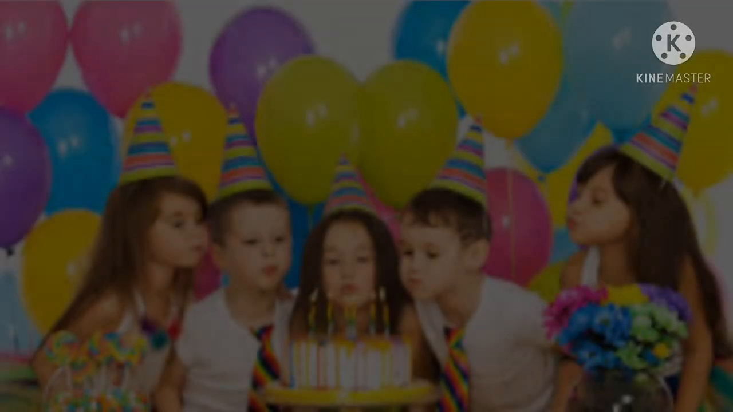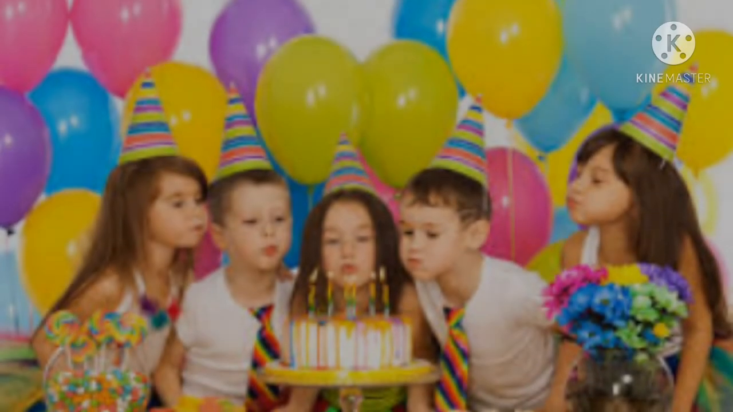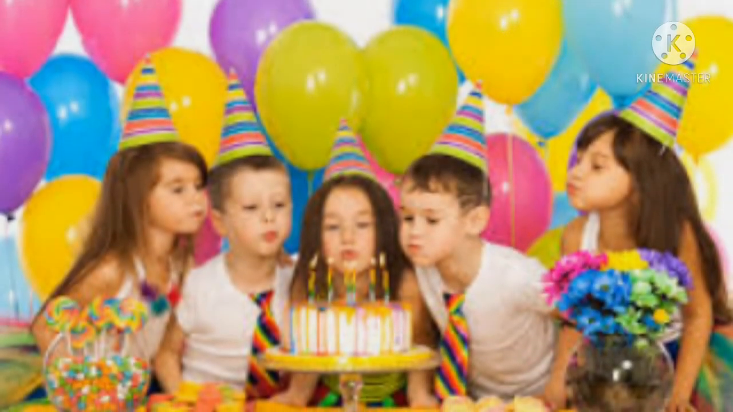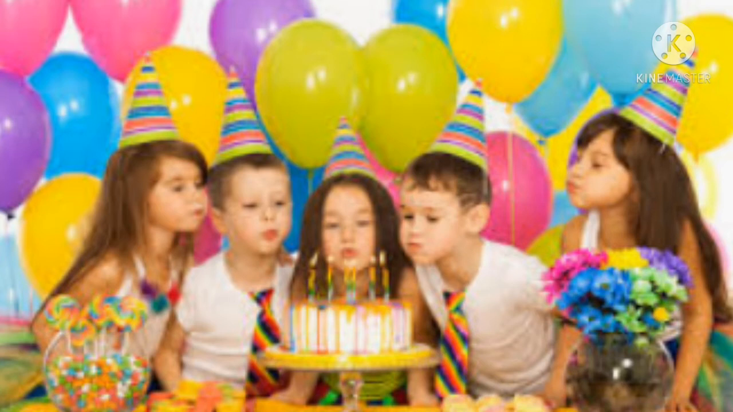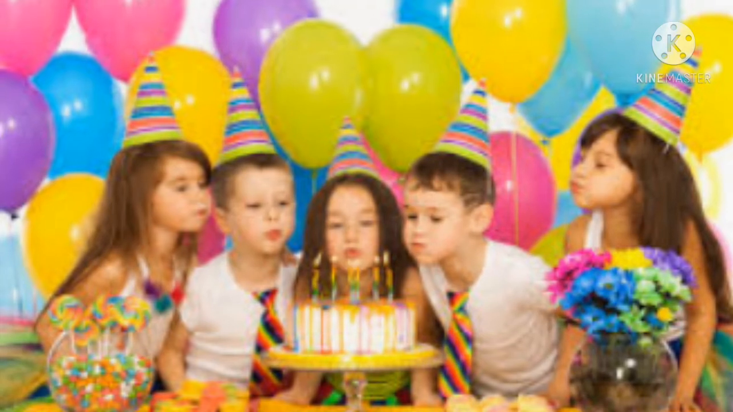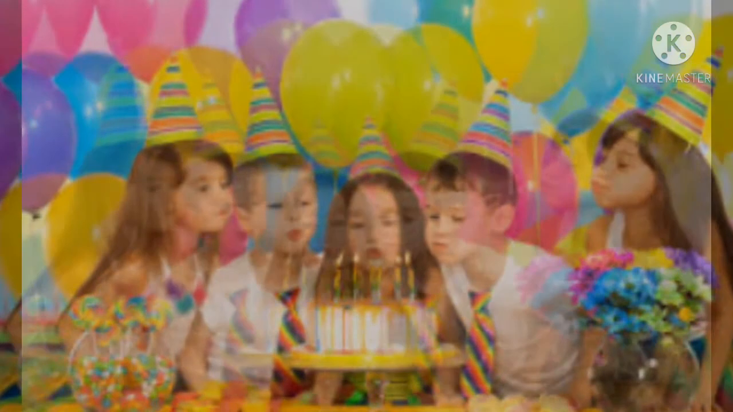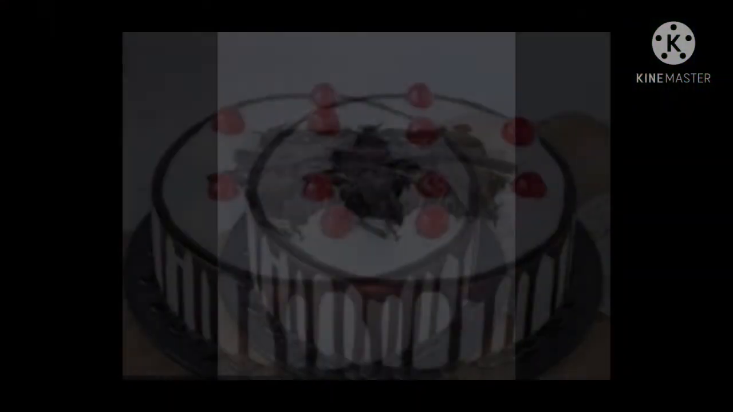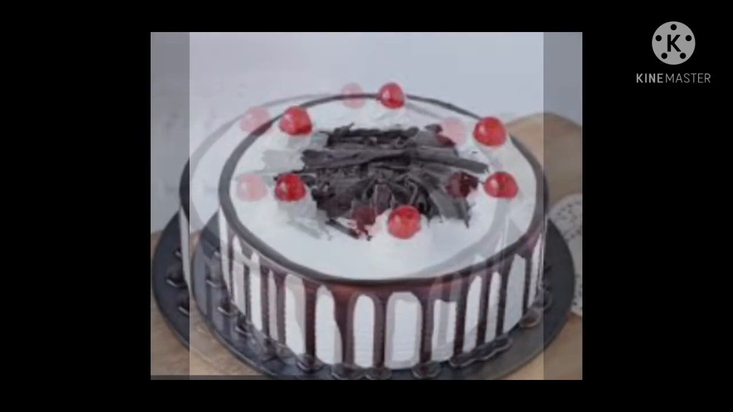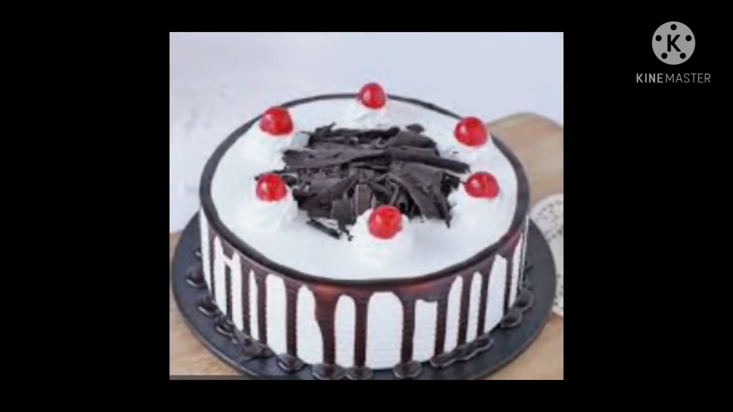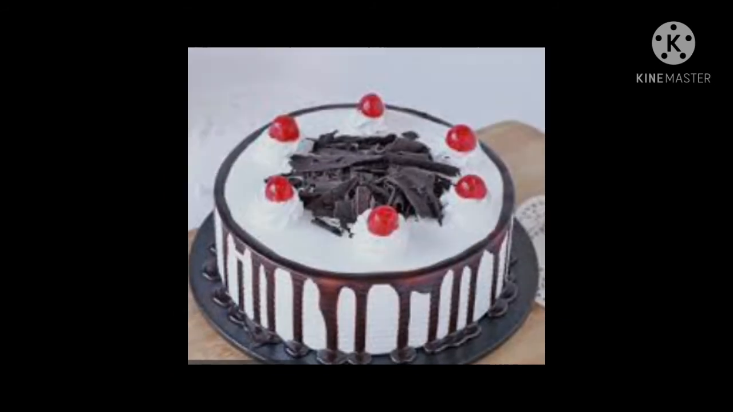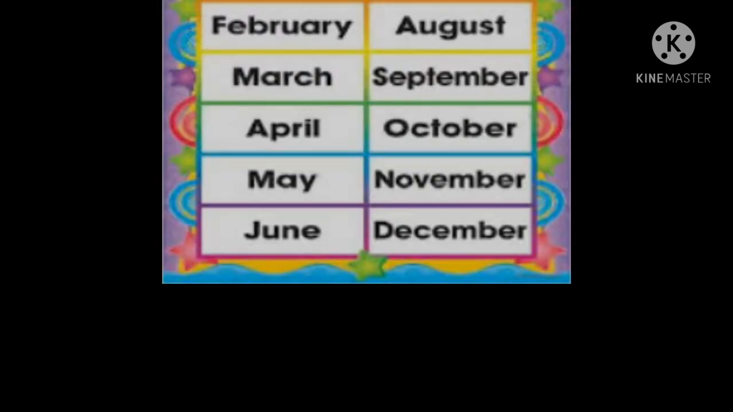Have a look at the picture shown on the screen and tell me, what do you see? Yes, in the picture we can see that children are celebrating a birthday. It's a birthday party. And tell me, students, what do we cut on our birthday? Yes, it's a cake. We cut cake on birthdays, on anniversaries, on some special occasions.